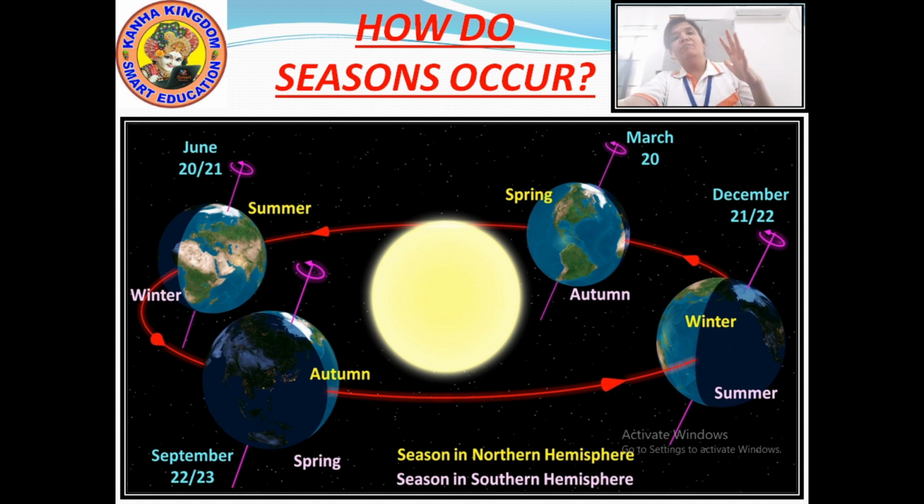Okay. When the earth moves further on its orbit, on 22nd of September again the rays of the sun fall directly on the equator, and because of this equinox occurs. Okay, and then on 22nd of December again the solstice.